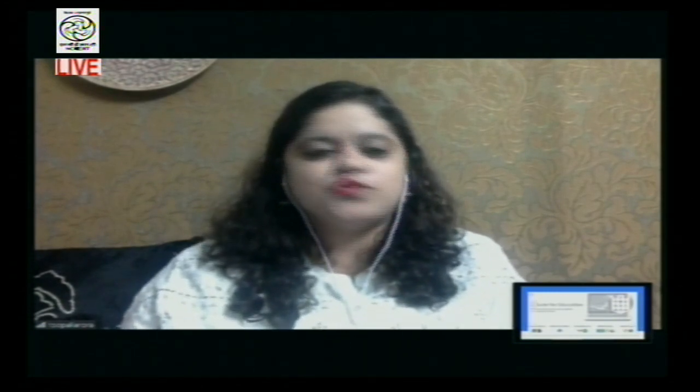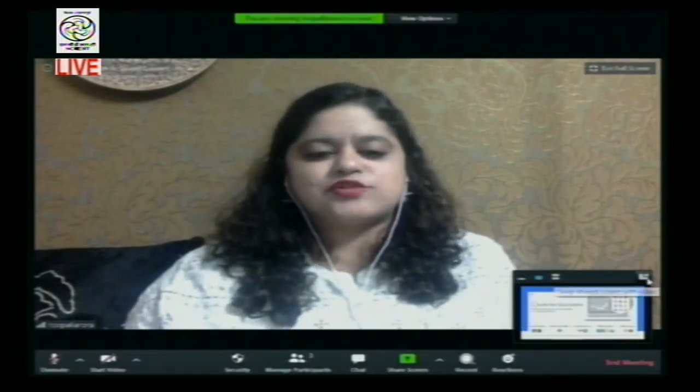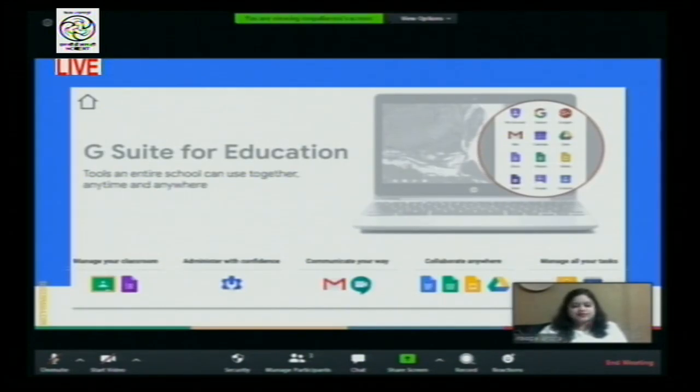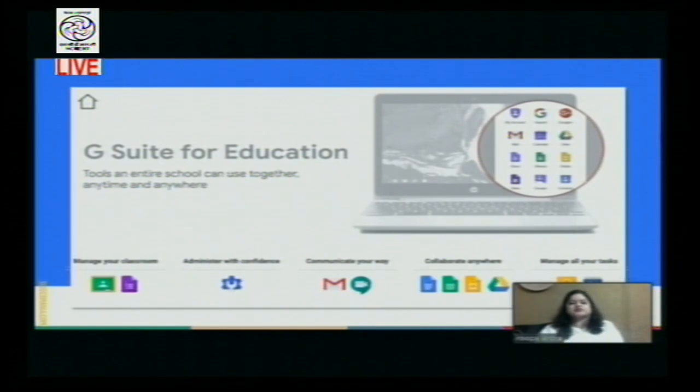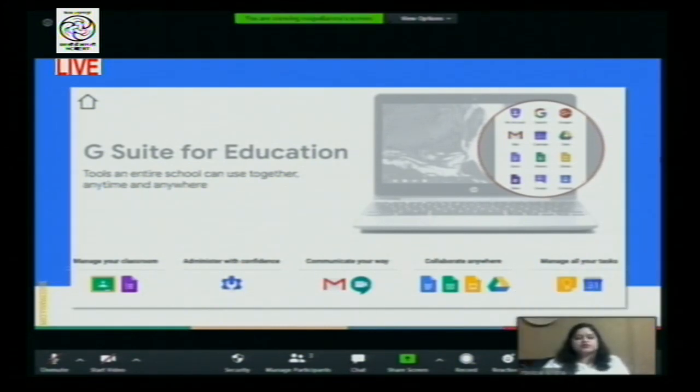Now, what is G Suite for Education? This we need to be familiar with. G Suite for Education is nothing but a suite of all different kinds of tools and services which are freely provided by Google in order to undertake the classroom at a virtual level. So we need to know how we can manage our classroom virtually using G Suite for Education. It is free and it has to be through the school itself.